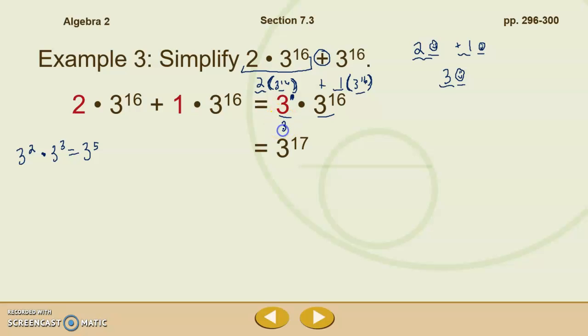Again, I could write this out. 3 to the 1st times 3 to the 16th. 3 times 3 times 3. I am not going to write that 16 times, but so forth and so on. Altogether, I'm going to have 3 to the 17th. And the reason that I could combine those was because they had the same base. So we did 2 different things here. First, we added. In order to add, we had to have bases and exponents be the same. Then we multiplied. And in order to multiply, all that needs to be the same is the base.